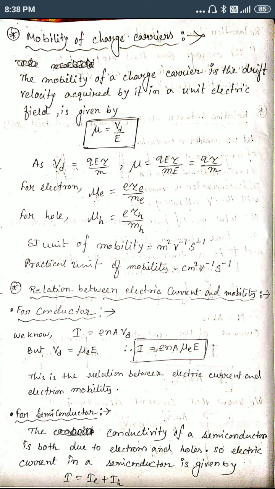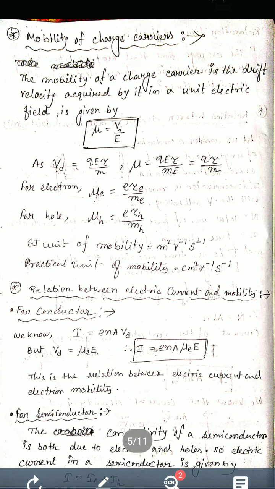For a hole, mu h equals E into tau h by mh, because the electronic charge for proton, hole and electron are the same. That's why for both cases we write the E. The mobility of electron and hole are both positive. The SI unit of mobility is meter square volt inverse second inverse, and the practical unit is centimeter square volt inverse second inverse.